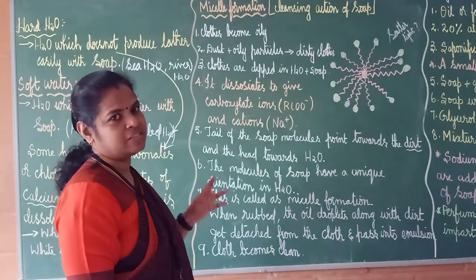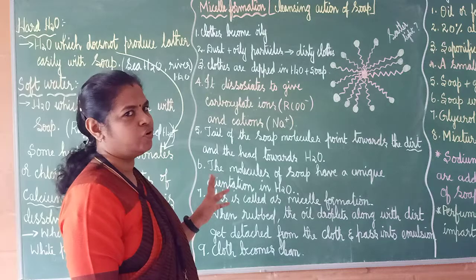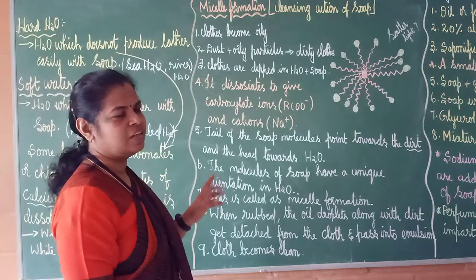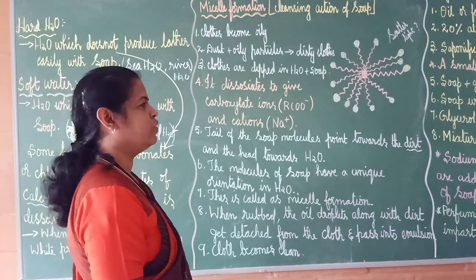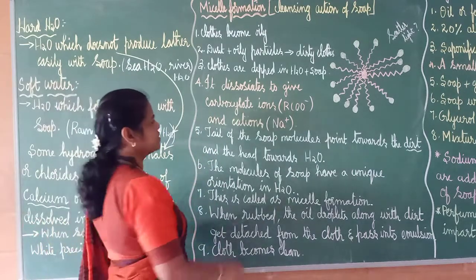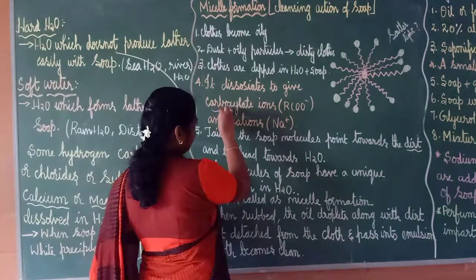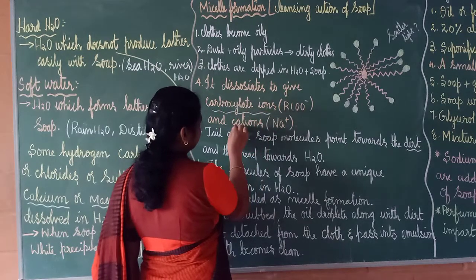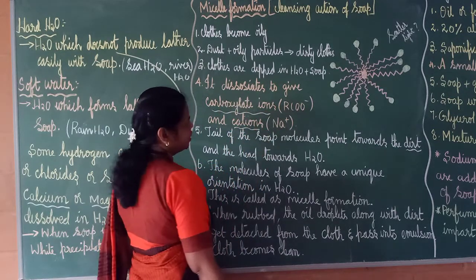It dissociates. This word you have studied, no? Before, where you have studied dissociation. Okay, have a recap of where you have studied. Okay, now it dissociates to give two things: carboxylate ions and cations.